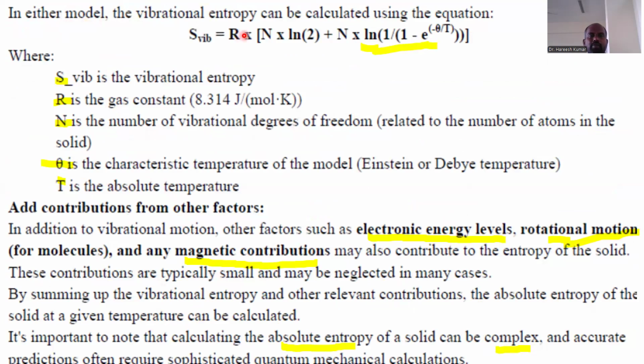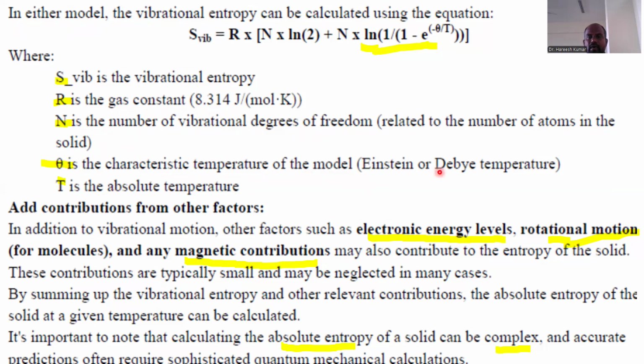In either model, the vibrational entropy can be calculated using the equation, where S is the vibrational entropy. R is the gas constant, that is the universal gas constant, 8.314 joules per mole per Kelvin. N is the number of vibrational degrees of freedom, and theta is the characteristic temperature of the model.